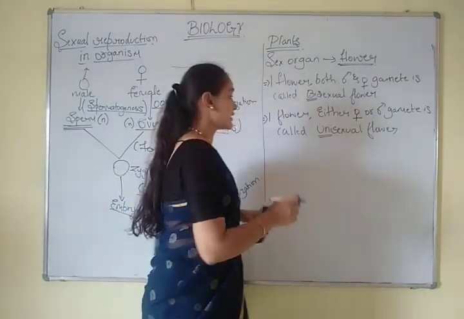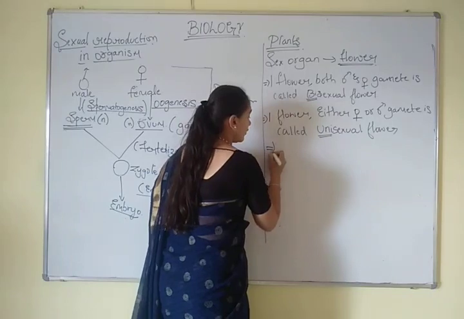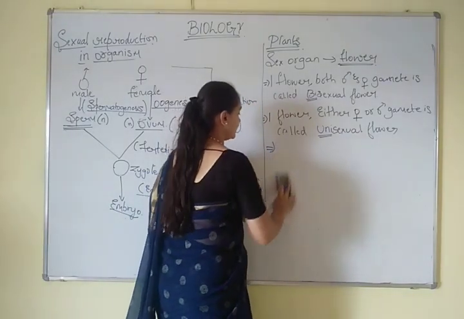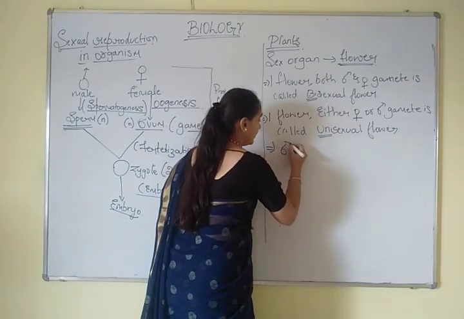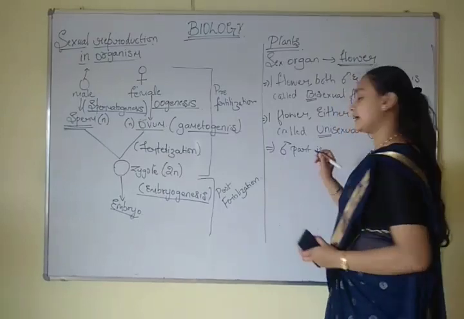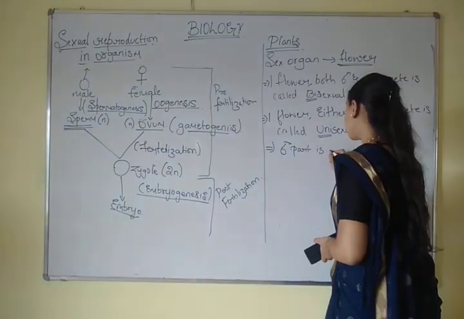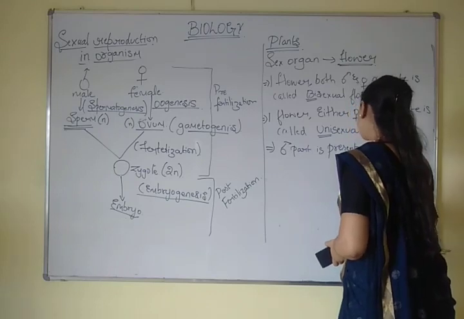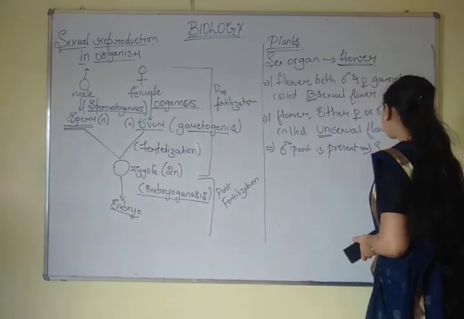In the unisexual flower, if only the male part, that is pollen grains, is present in the flower, then it is called staminate.